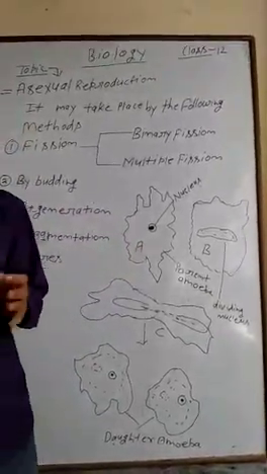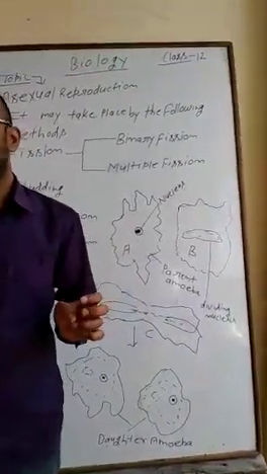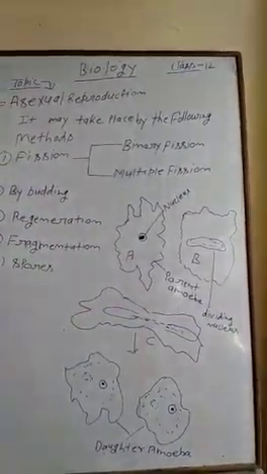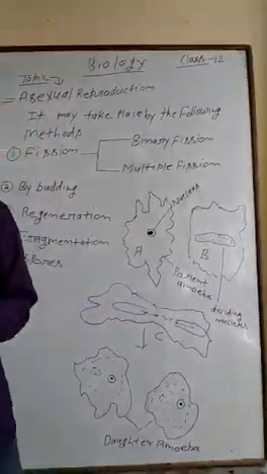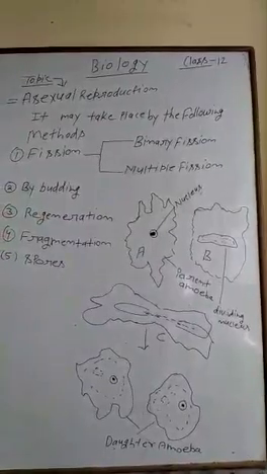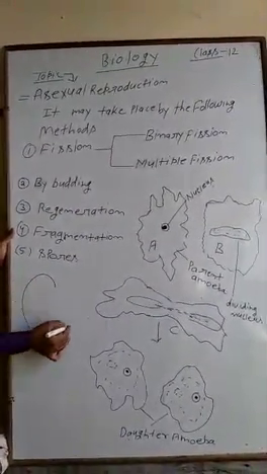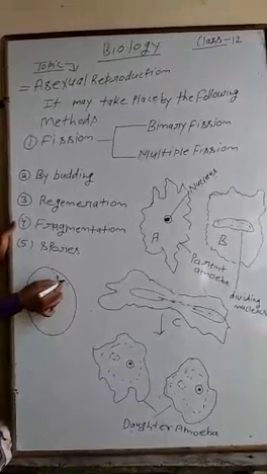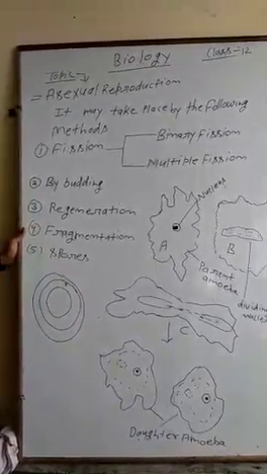The main feature of multiple fission is a three-layered protective cyst: one layer, a second layer, and a third layer.